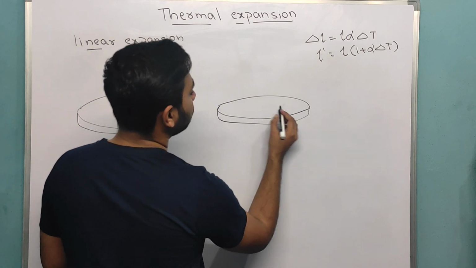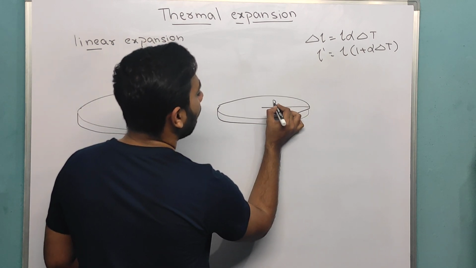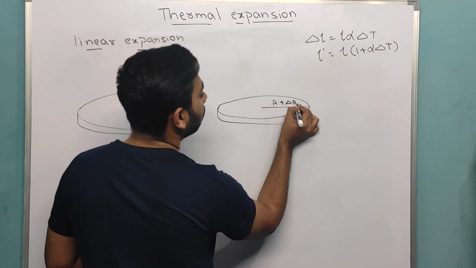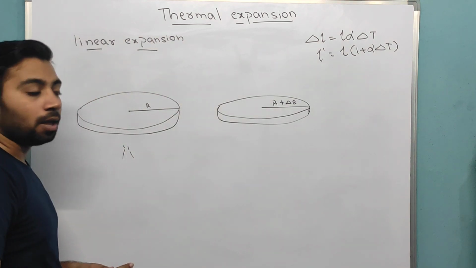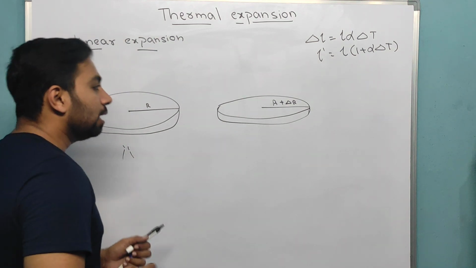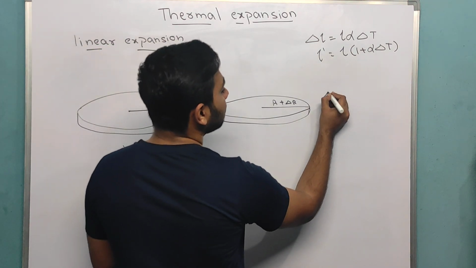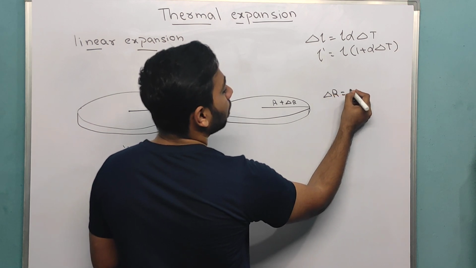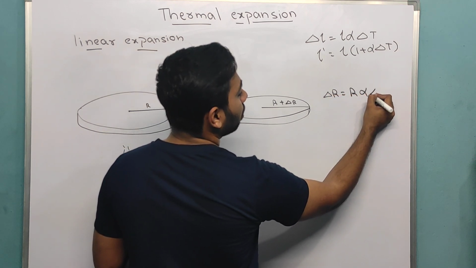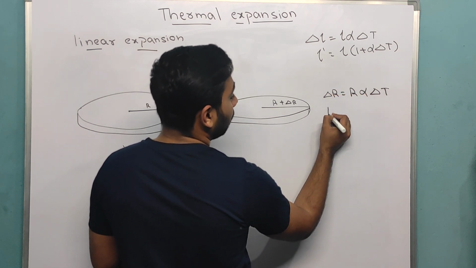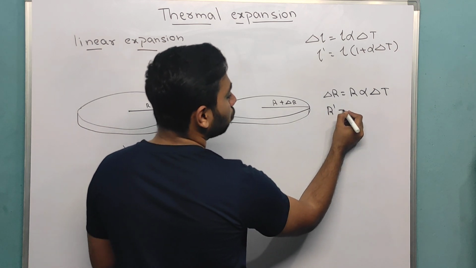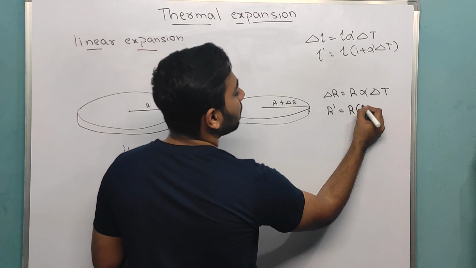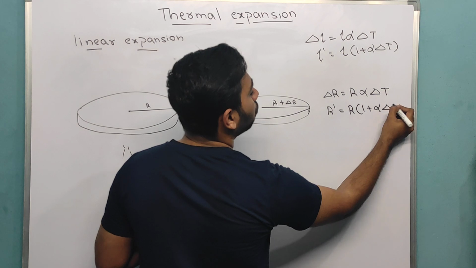It turns to R plus dou R. Now here also you will do the same thing. Change in radius is equal to initial radius times alpha dou T, and final radius is equal to initial radius times (1 plus alpha dou T).